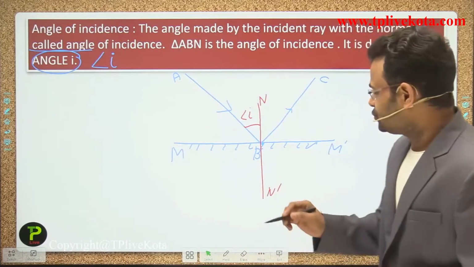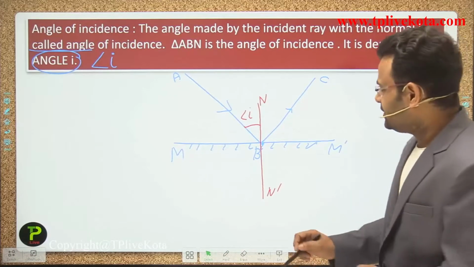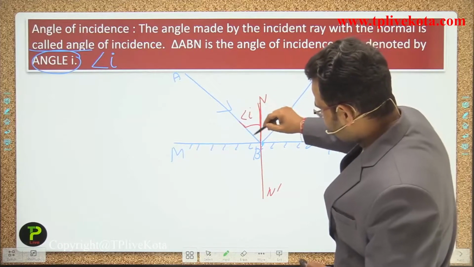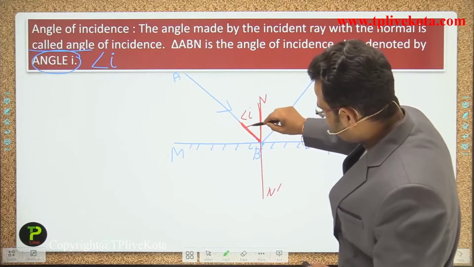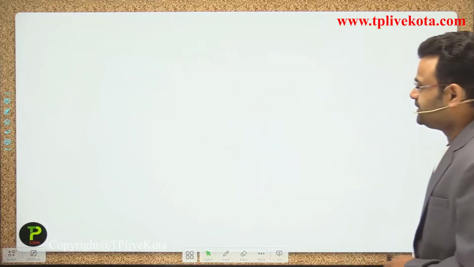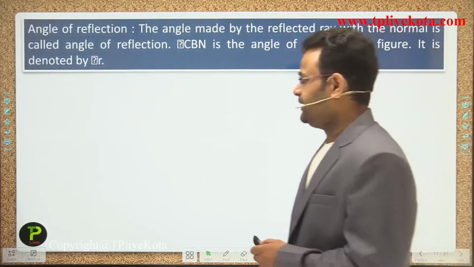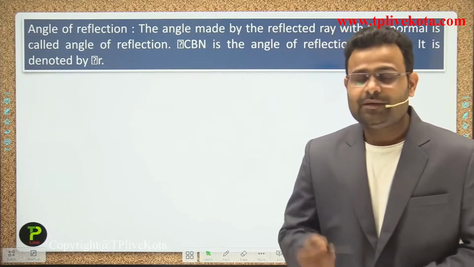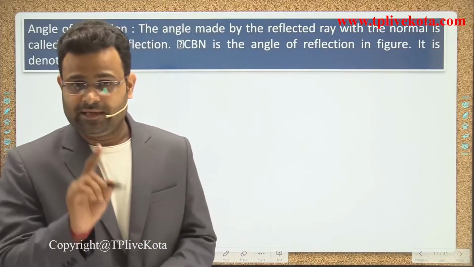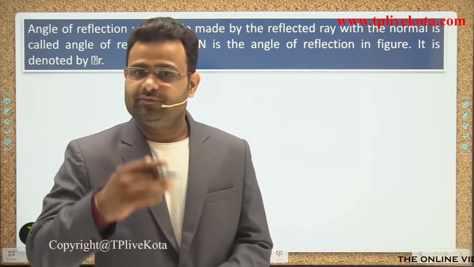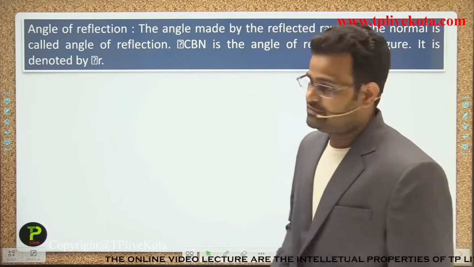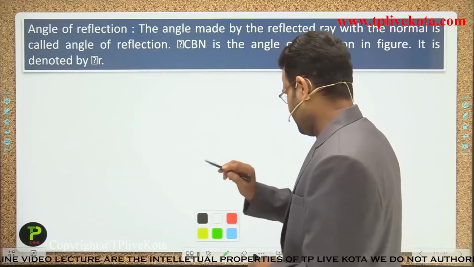Understand that? So which angle is the angle of incidence, guys? The angle made by the incident ray with the normal. So the angle between them is called the angle of incidence. Next point is the angle of reflection. The angle made by the reflected ray with the normal is called the angle of reflection.